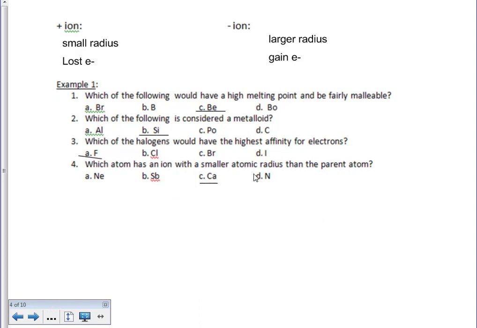A good test-taking strategy for dealing with these types of questions, if you find yourself in a jam, is to look at which of these are not like the others, and it'll present you with a pretty obvious answer, or put yourself in a fairly beneficial position to get the correct response.